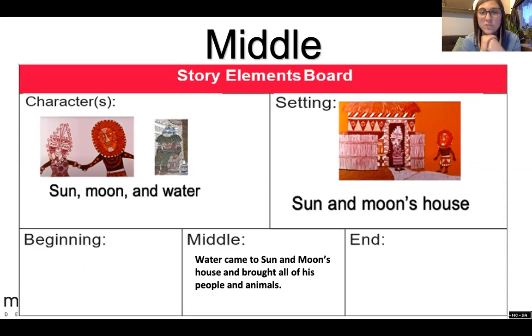So what happened in the middle of the book? Water came to Sun and Moon's house and brought all of his people and animals. They kept just trudging on in, walking on in. Oh, so now before we get to the end, what happened between the middle and the end? So what happened to get to the end of the story?